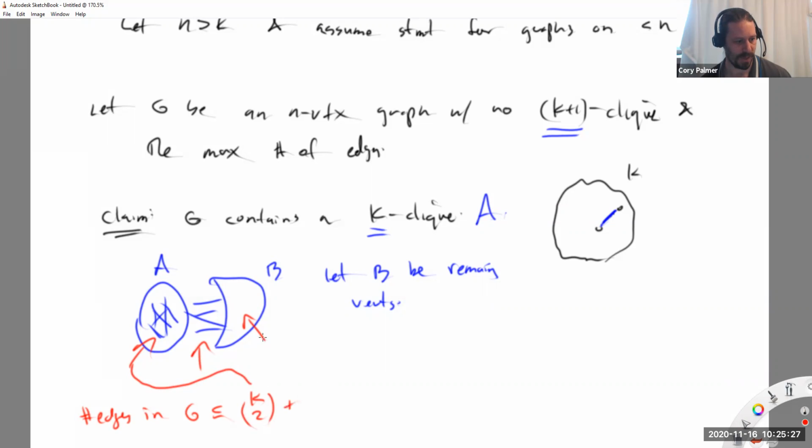How many edges are inside of B? We can apply induction to B. B is definitely k+1 clique free because it's just a subgraph of the graph. Cliques don't appear in subgraphs. And it has fewer vertices, k fewer vertices. So it has at most 1 minus 1 over k, times n minus k squared over 2. That's by induction.